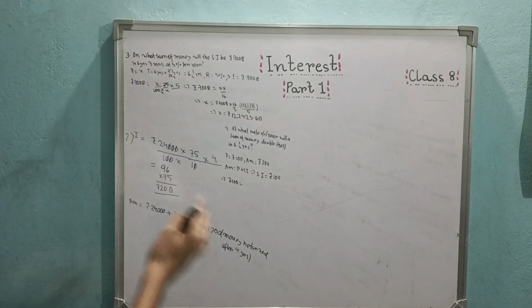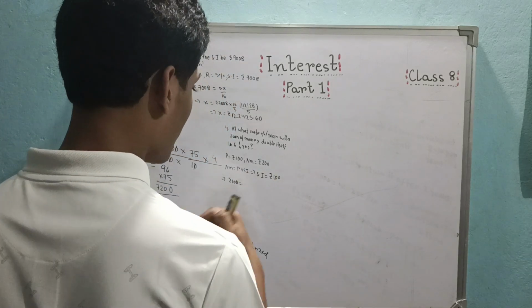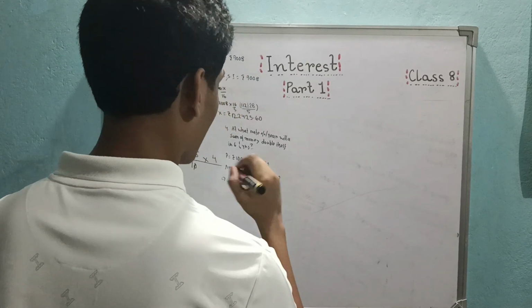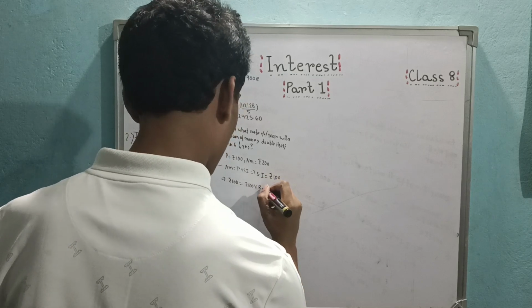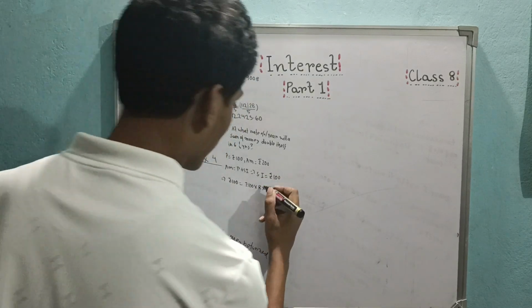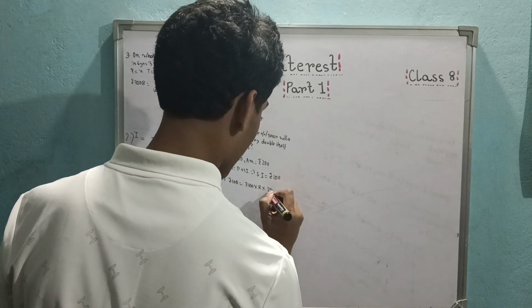Equal to principal, which is also rupees 100, into rate, which we take as R because we don't know what it is, into time. Time is 25 by 4 years. Actually 6 1/4 is 25 by 4.